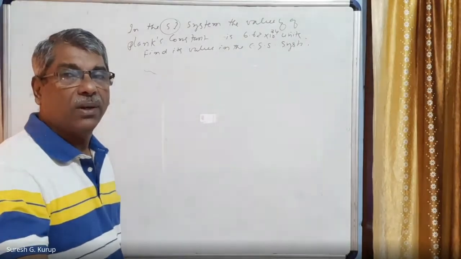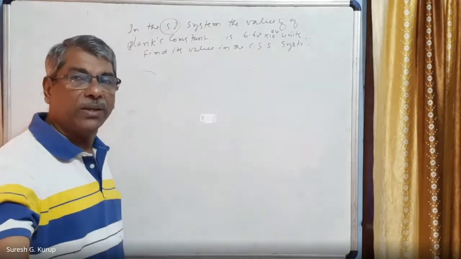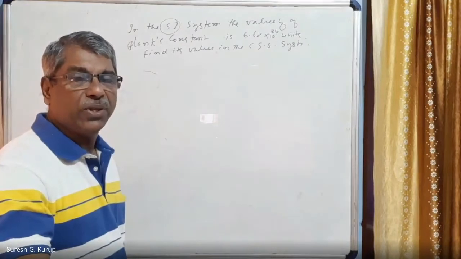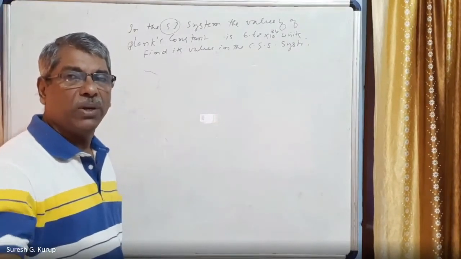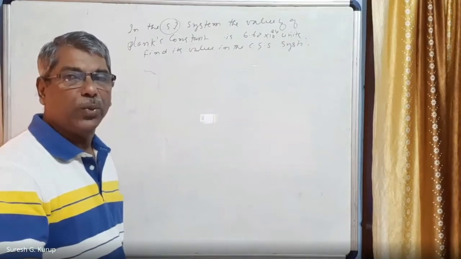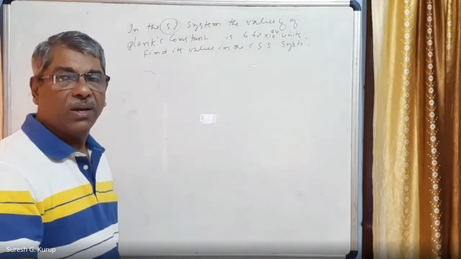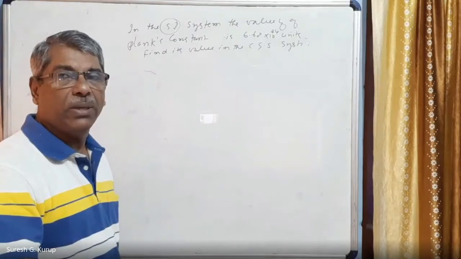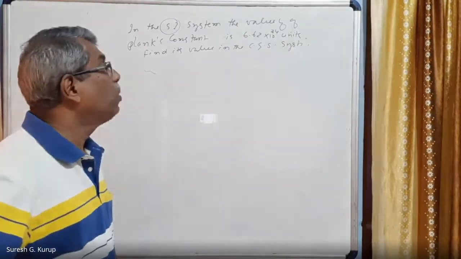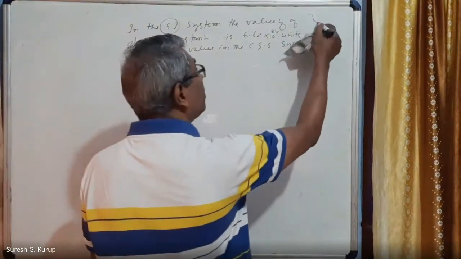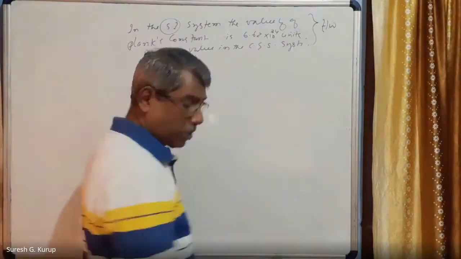What? Conversion of one system into another. You know it. N2 is equal to N1 into M1 by M2 to the whole raised to A, L1 by L2 to the whole raised to B, and T1 by T2 to the whole raised to C. Right? You have to find the value of A, B, and C. That you might have followed when I taught you. This is a homework question.